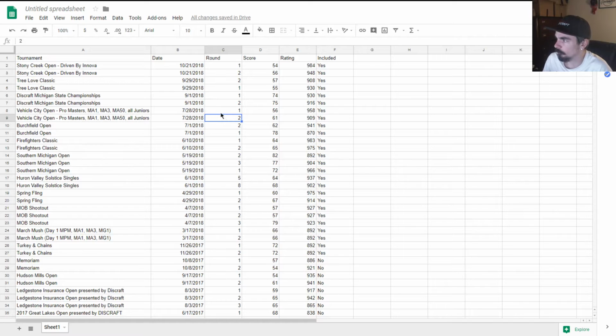So now what we can do is we can delete round, score, and included columns. The reason why we're doing this is because round and score are both relative to the course you played on and the format that you played, both of which we're not looking at the moment, so we can delete those.